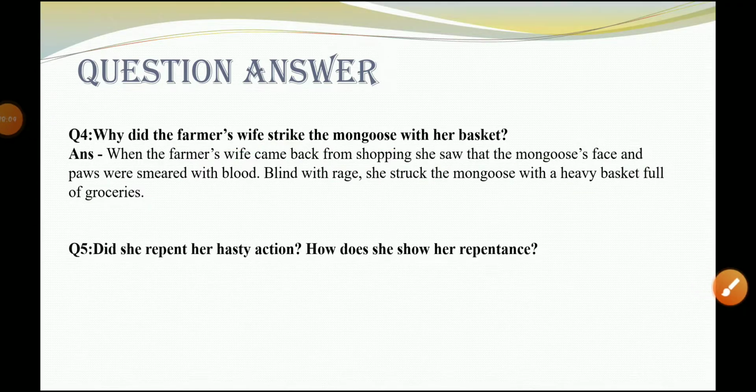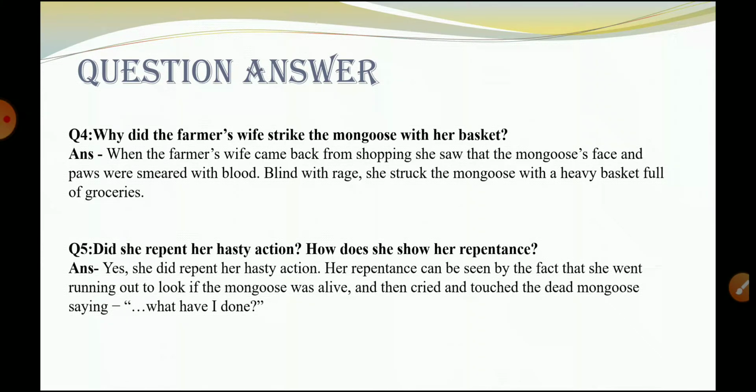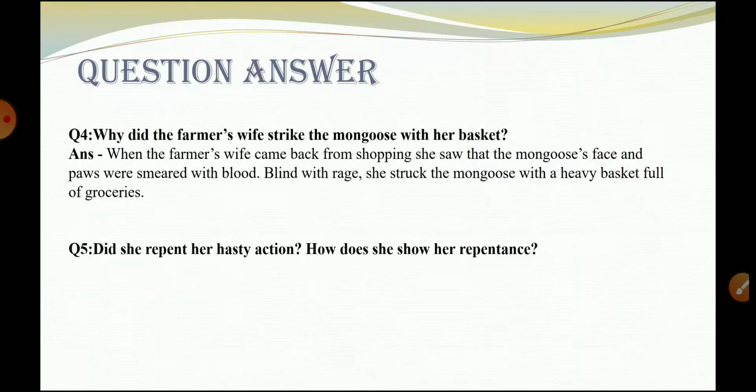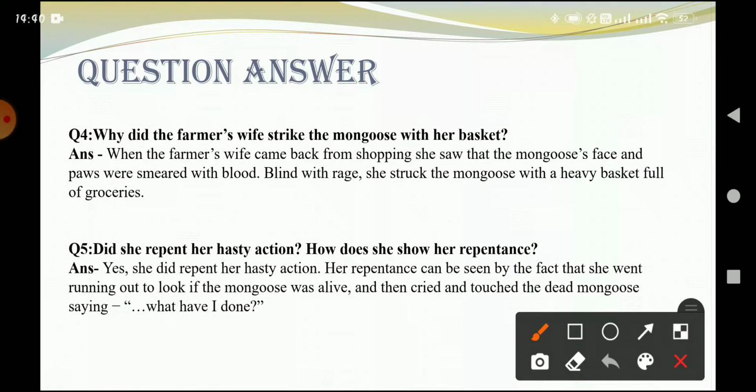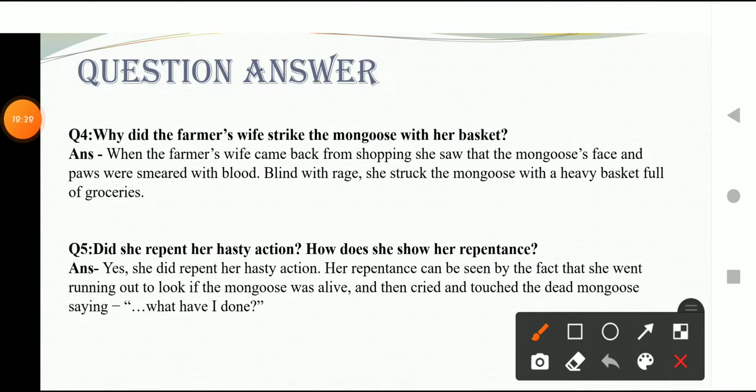Next is, did she repent her hasty action? How does she show her repentance? The question is, did she have any type of guilt after seeing what she had done? Because when she went inside, she saw the snake there, and she understood what had actually happened in the house. So after realizing all of that, did she repent her action?